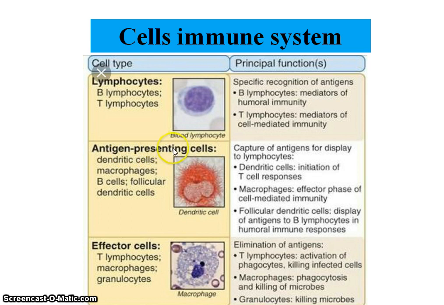Now the second type of cell is the antigen presenting cell. Antigen presenting cells are actual supportive cells for the T lymphocytes. The antigen presenting cells are a group of cells: dendritic cells, macrophages, B cells, etc. And last, the cells which show the effects are the effector cells, and those cells are the T lymphocyte, macrophages and the granulocytes. So in this lecture we are going to study the details about lymphocyte, antigen presenting cells and the actual effects shown by the T lymphocyte and other cells.